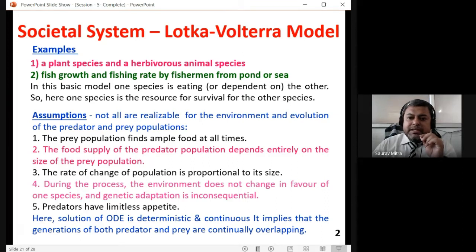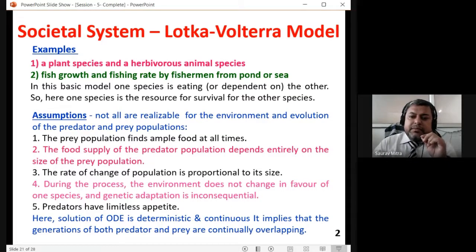Not all are realizable for the environment and evolution of the prey and predator, but still there are some underlying assumptions which are possible. So the prey population, prey means the rabbit, finds ample food at all times. I told you that rabbits increase very fast, they reproduce very fast. So the rabbit population finds an ample amount of food at all times.